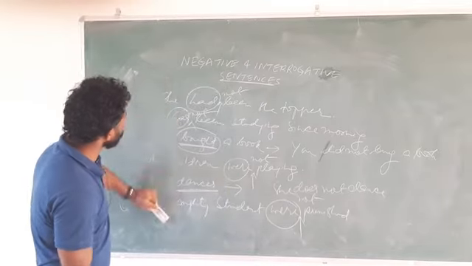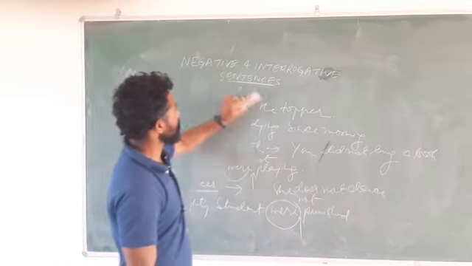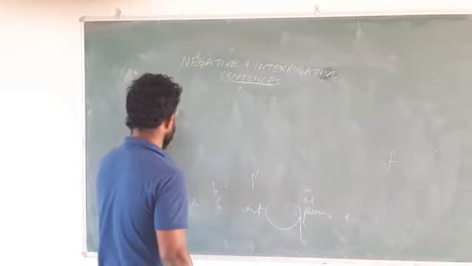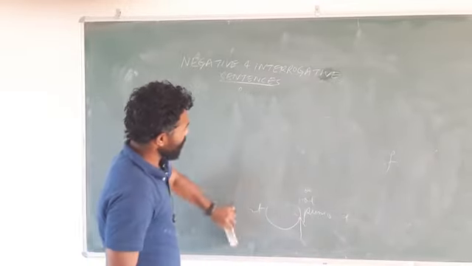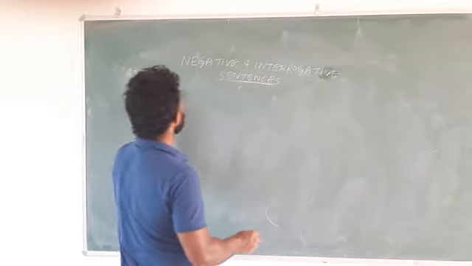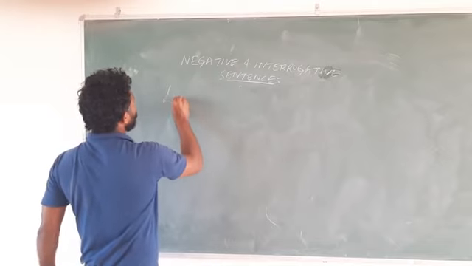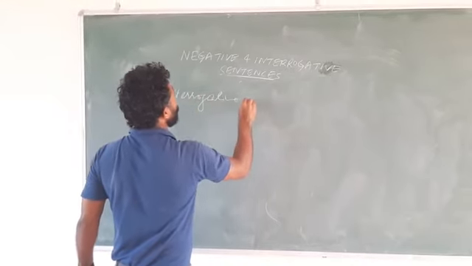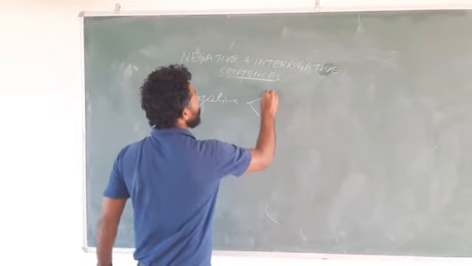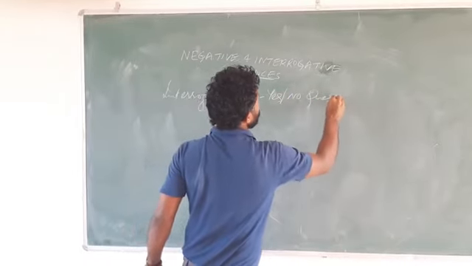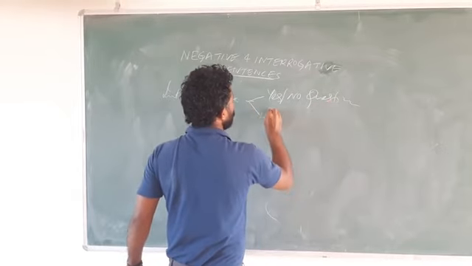Now let us talk about the interrogative. Let us talk about how to make interrogative sentences. Before we start talking about interrogative sentences, we need to understand that interrogative sentences are of two types. One is the yes-no question, which you understand first. And one is the WH question.